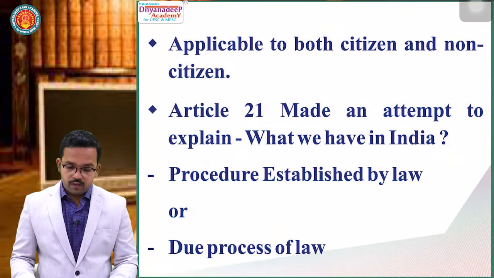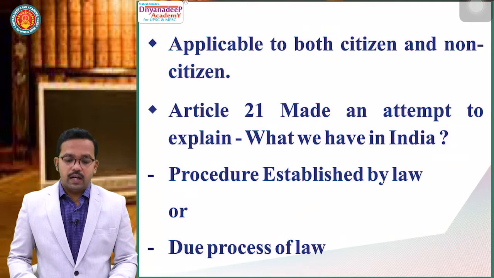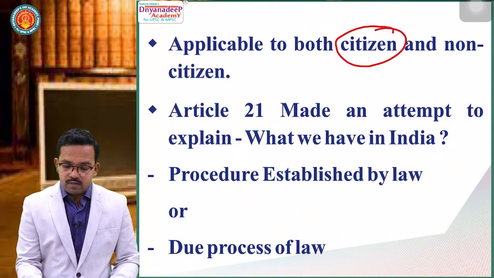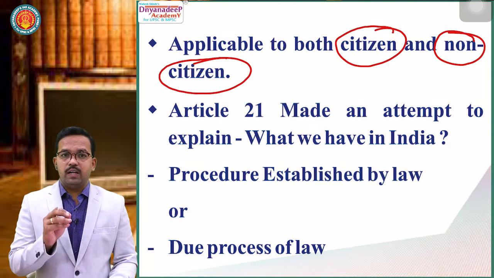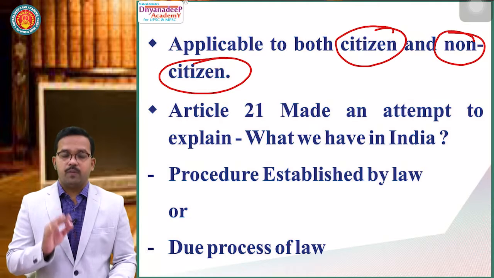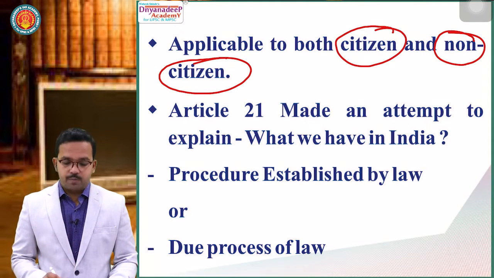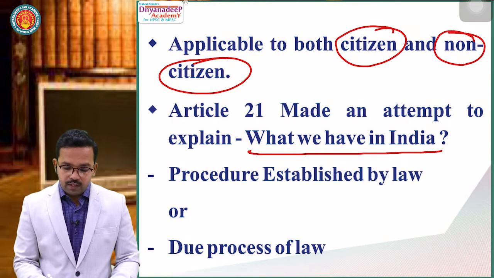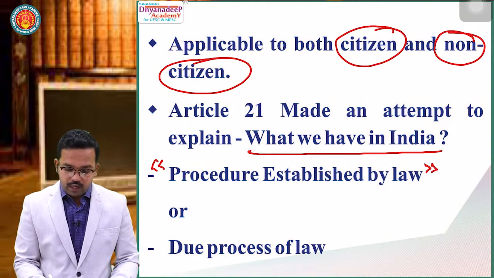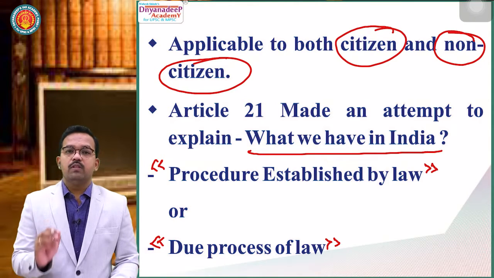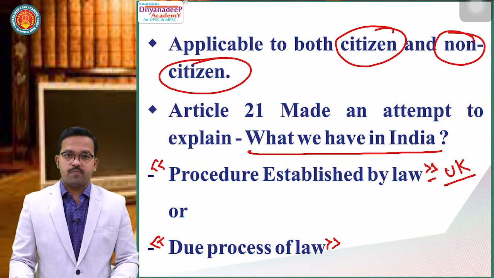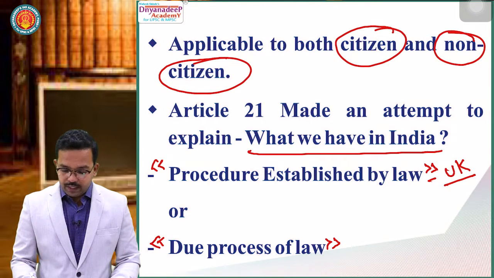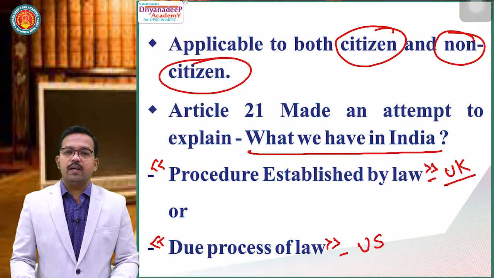Now, the fifth important factual thing: Article 21 is applicable to both citizens as well as non-citizens. It means it is applicable to every human being, irrespective of whether that individual is a citizen or not. Article 21 raises the question of what we have in India: procedure established by law or due process of law. Procedure established by law has been taken from the English Constitution, that is, from the UK. Due process of law has been taken from the US Constitution, that is, the American Constitution.